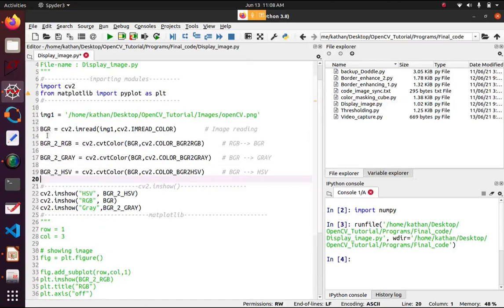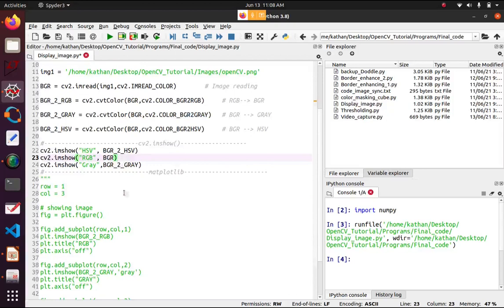As I said, by default it reads the BGR image, but when we plot this BGR image with cv2.imshow, it doesn't show the BGR image; it converts again into RGB format. Note that.